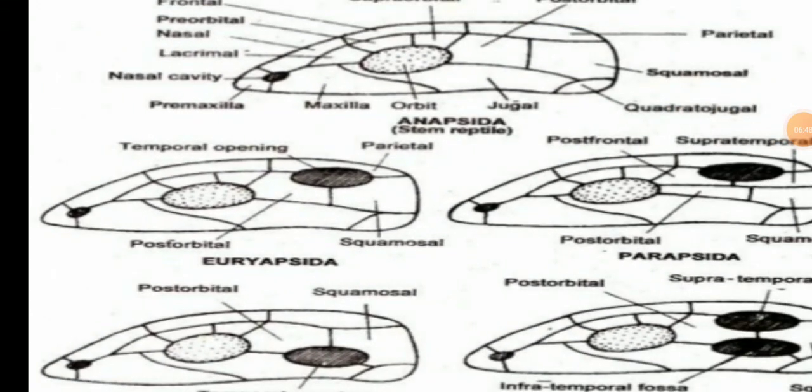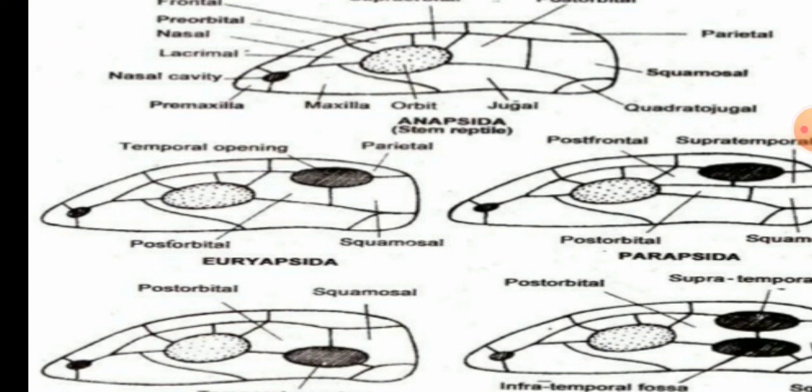One more thing I want to tell you: the fossa is in the temporal region of the skull, and it is found in reptiles. It has moved on to birds and also mammals. In us also these temporal fossae are present. If you want to know where your fossae are, just try this experiment. Hold both of your hands on the side of your head above the ears, and then open and close your mouth.